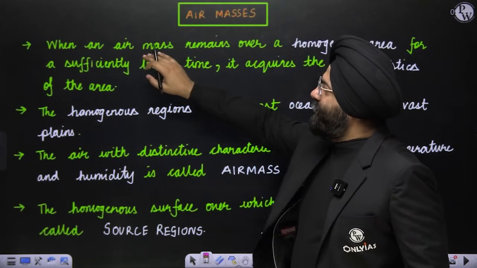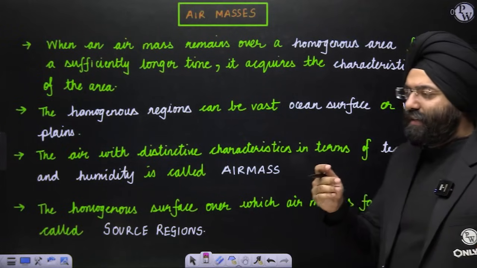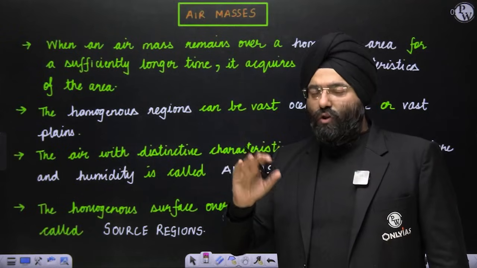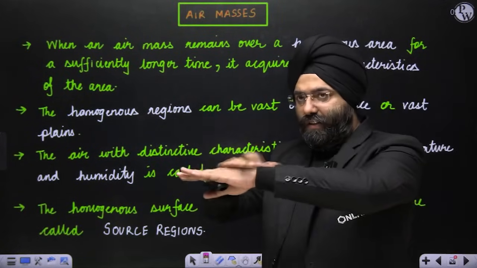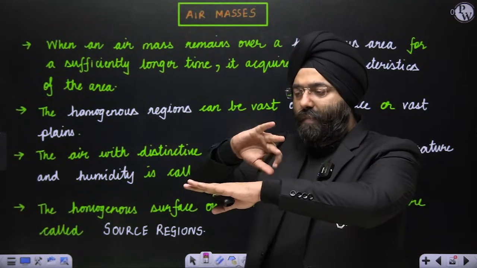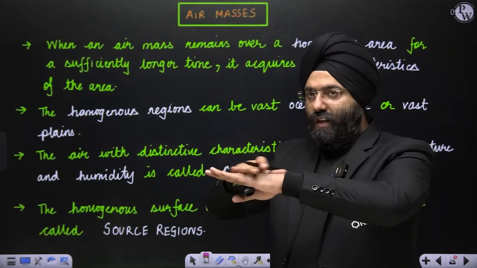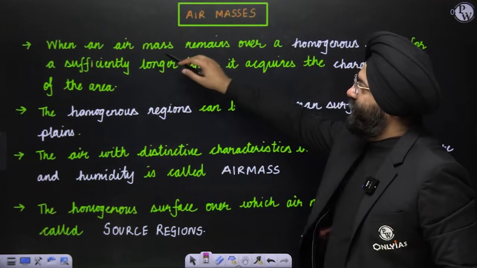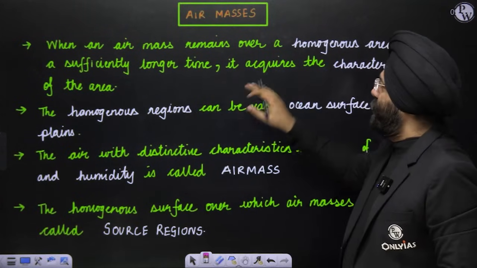When an air mass remains over a homogeneous area, what do you mean by homogeneous area? A homogeneous area, let us say, has specific uniform characteristics like temperature or humidity. So when an air mass remains over a homogeneous region, let us say there's a surface that is homogeneous because of its characteristic, whether it is warm or hot, and a mass of air is lying on top of it. This is a surface, a homogeneous region or area, and a mass of air that is lying on top of it.